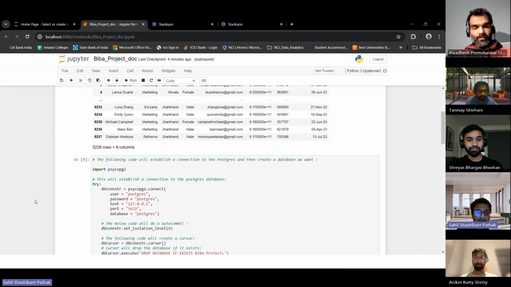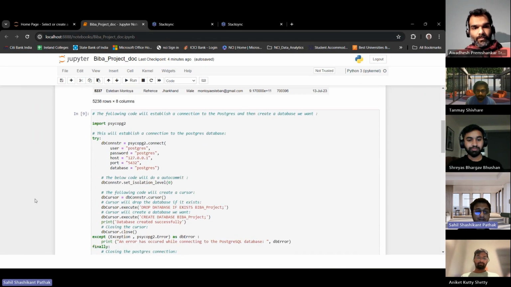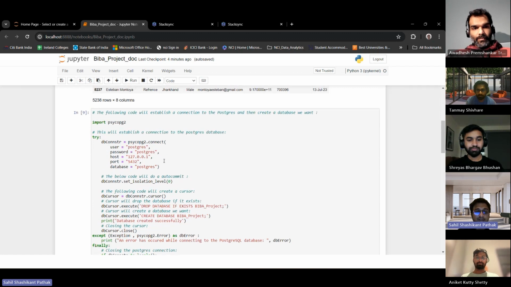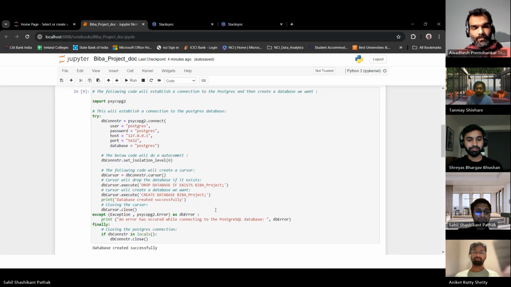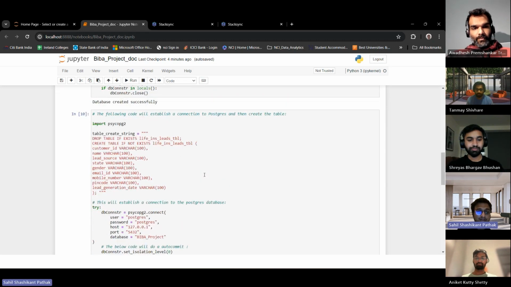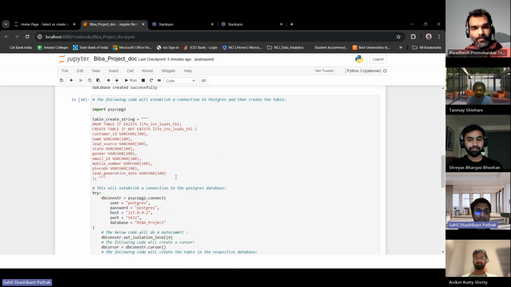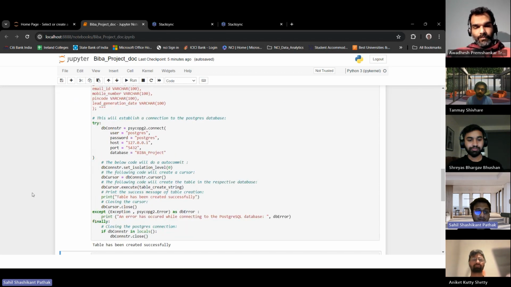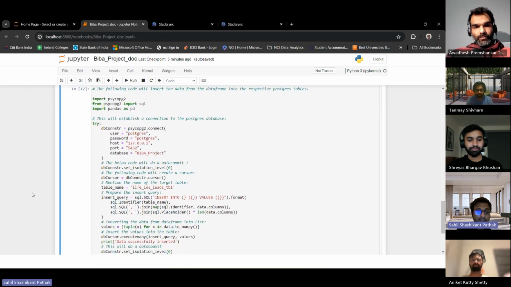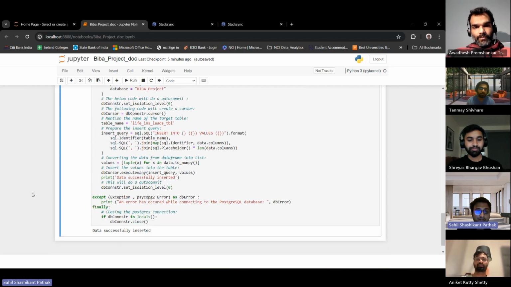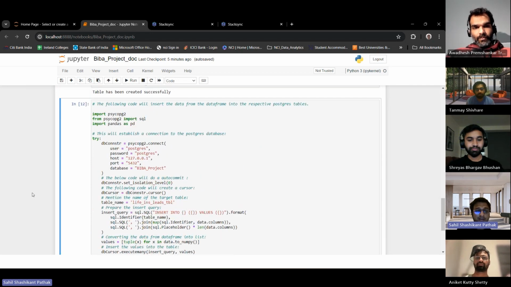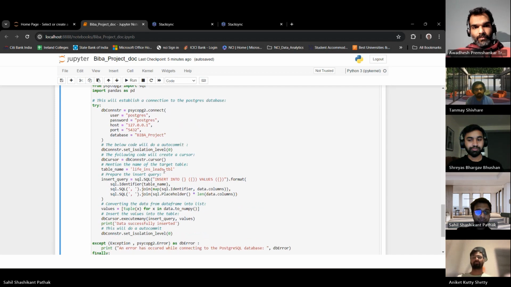Now, after receiving the data, using the Psycopg library in Python, we are connecting to the Postgres database and then creating a database we want. We are creating a BIBA project database where we'll be storing our data. After the creation of the database, in the BIBA project database, we will be creating an insurance leads table. The DDL is shown like this, and this will create a table. After the creation of the table, we'll be inserting the data which we retrieved from the API into the table, and this code is executing the same.